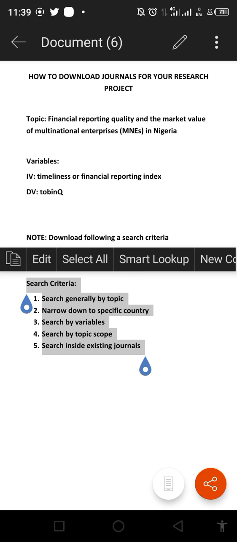You see, all these search criteria, we are going to take them one after the other, and then we are going to practicalize them in order for you to see how easy it is, so that it's not going to look as if you're wondering what they are trying to say.